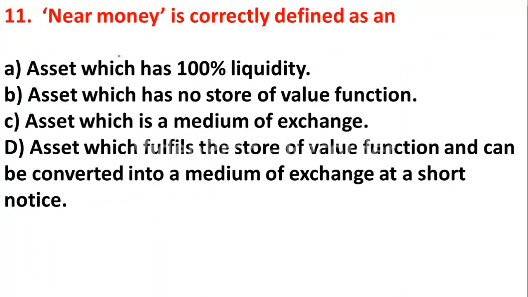The next question, near money is correctly defined as option A, asset which has 100% liquidity. Option B, asset which has no store of value function. Option C, asset which is medium of exchange. Option D, asset which fulfills the store of value function and can be converted into a medium of exchange at a short notice. So as you all know, near money means here option D is the correct answer.